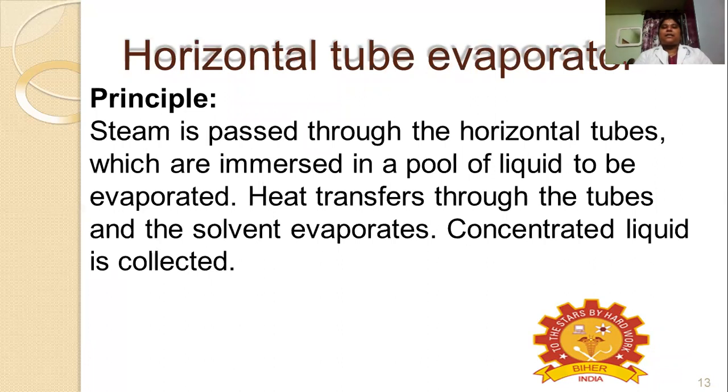In that, we will see the first type of evaporator, called the horizontal tube evaporator. So what is meant by the horizontal tube evaporator? From the name itself, the heating tubes are placed horizontally in this type of equipment. So, the basic one.